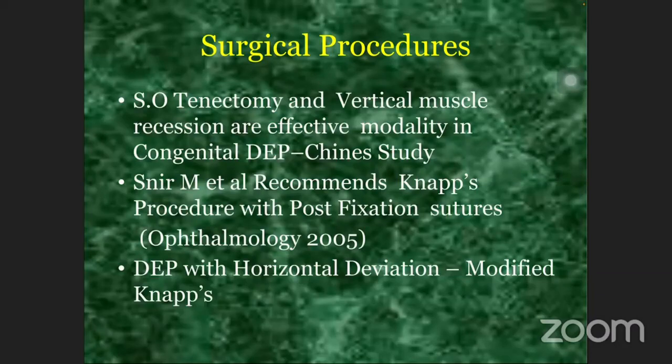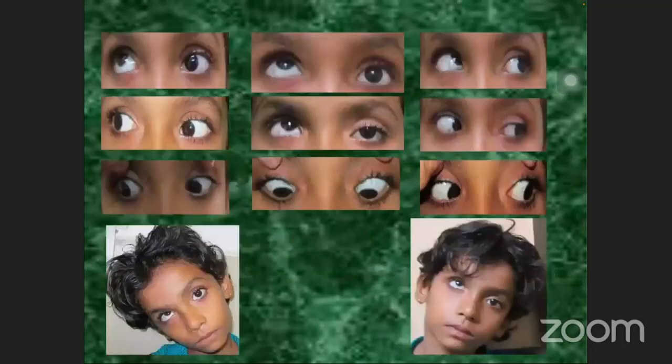Then some authors do vertical muscle surgeries in the form of inferior rectus recession and resection of the superior rectus, and some do contralateral superior rectus recession. However, recession of the inferior rectus and then NEPS procedure are the two most commonly performed procedures for MED. This is the preoperative photograph of one of the patients.